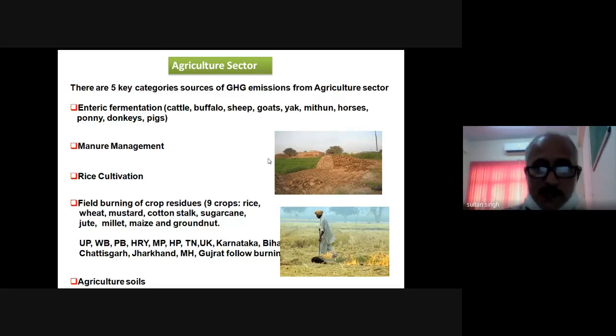So friends, as I told you in the beginning, in the agriculture sector most of the nitrous oxide and methane are produced by five things. The first is enteric fermentation, mainly by cattle, sheep, goat, donkey, etc. Then manure, rice cultivation, burning, and agriculture soil. These are the five major sources of greenhouse gases, or you can say of methane and nitrous oxide, in the agriculture sector.